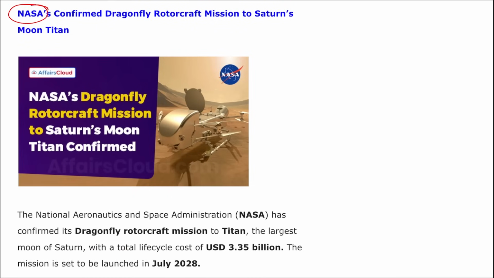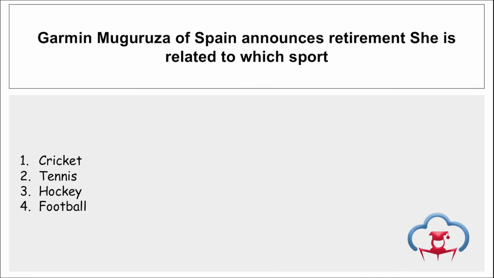Next, moving on friends, NASA confirmed the Dragonfly rotorcraft mission to Saturn's moon Titan. This mission is scheduled to be launched in July 2028 and will be reaching Titan by 2034.